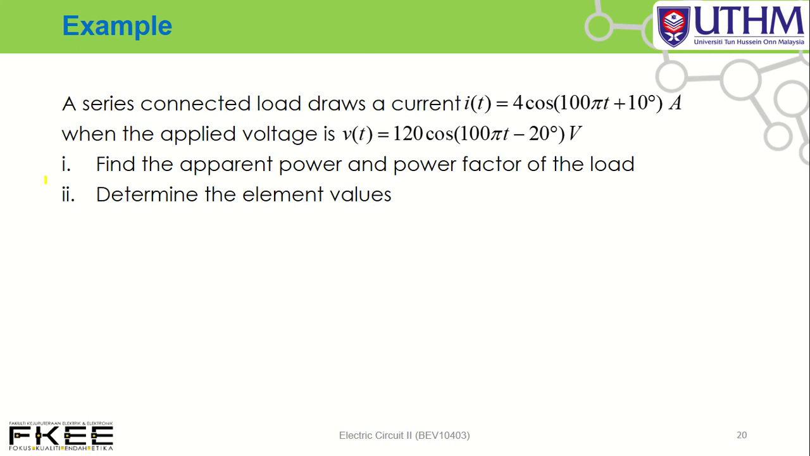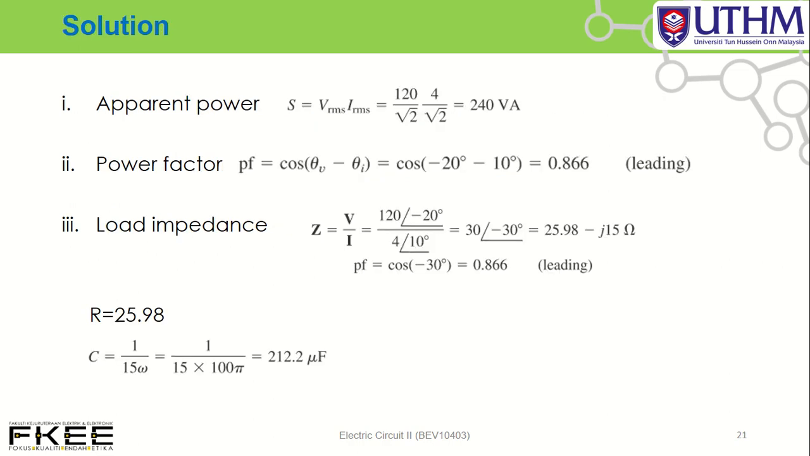Okay, we have a series connected load that draws current when the applied voltage is equal to Vt. So find the apparent power and power factor of the load. Number 1, determine apparent power and power factor of the load. And then number 2, determine the element values of the load. Okay, first of all, apparent power. How to determine apparent power?